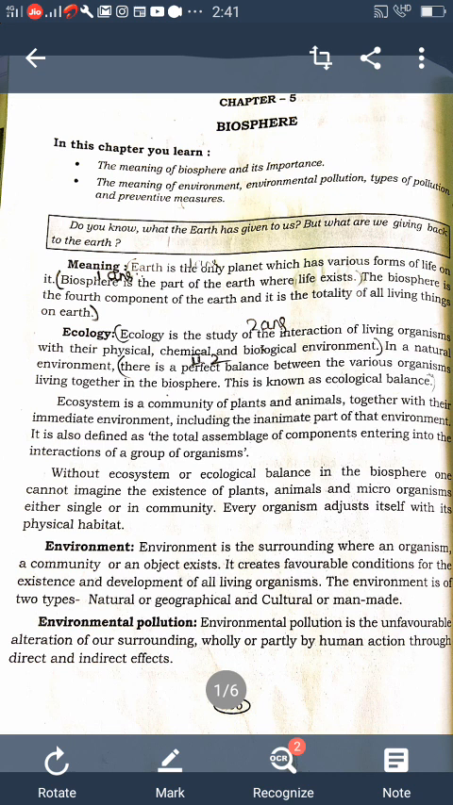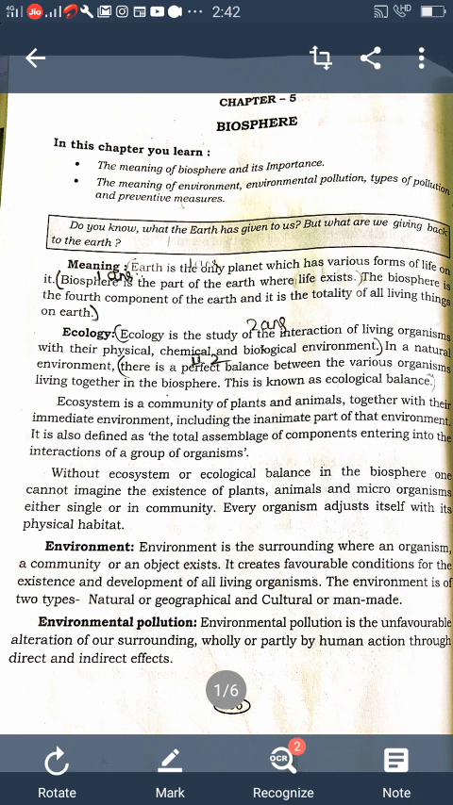So in biosphere, environment is a very important thing. First you should know what is environment. Environment is the surrounding. What is environment? It is a surrounding where an organism, a community or an object exists. It creates the favorable condition for the existence and development of all living organisms. The environment is of two types. One is natural or geographical and the other one is cultural or man-made.